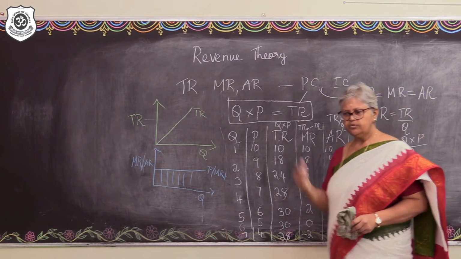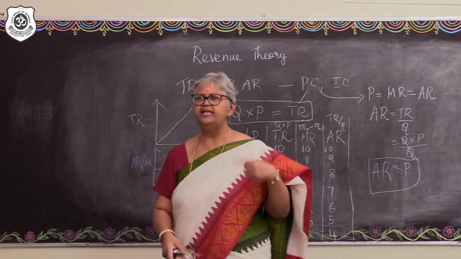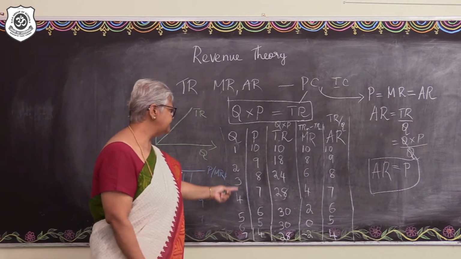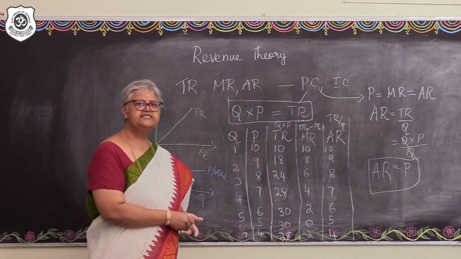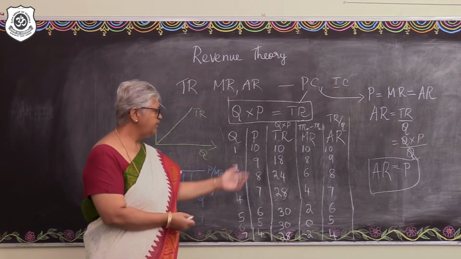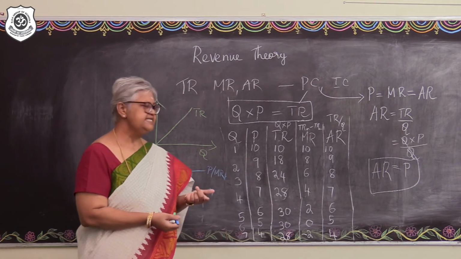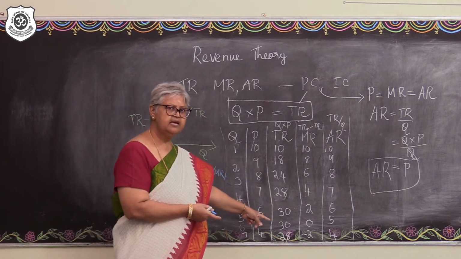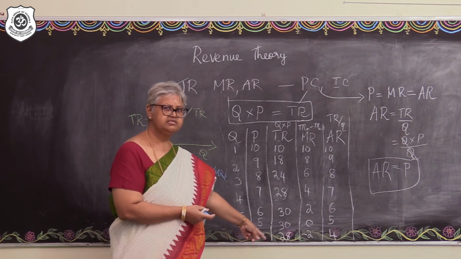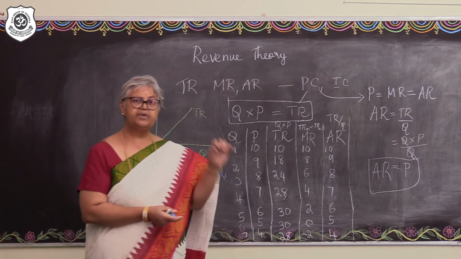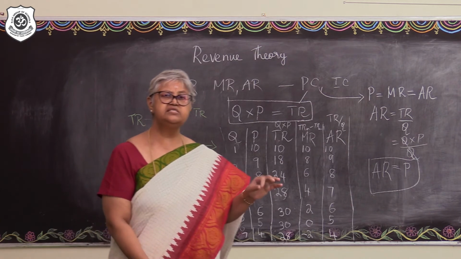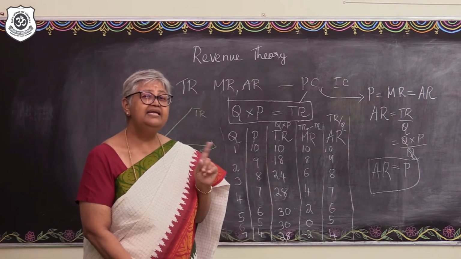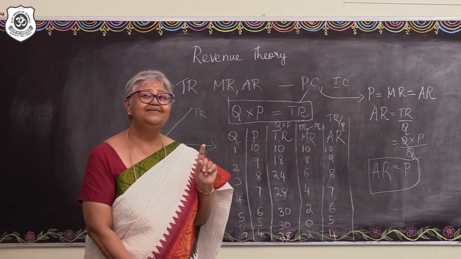So, over here, when the price continuously falls, in this particular market, the total revenue that is generated increases and then it becomes constant and then it falls. Though the price continuously falls, the total revenue might not increase continuously.